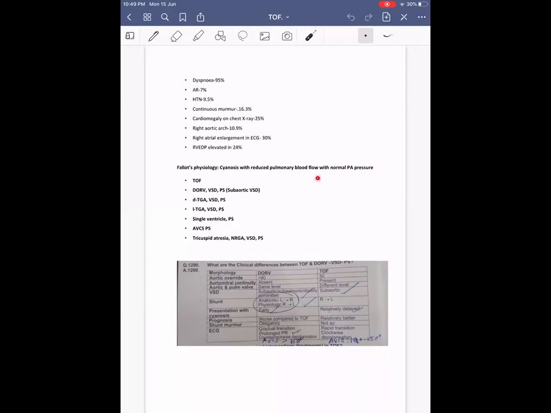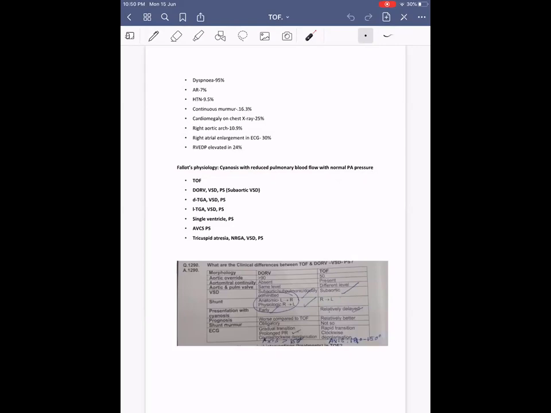Hello? Arun, hello? Yeah, Arun. Continue. No, I want to know any other better definition is there for Fallot's physiology. No, I think that's good enough. Pretty much all standard. Okay, you mean you're asking if there are more types of Fallot physiology? No, I'm asking definition. What the examiners expect us to tell. He's asking for a better definition. Oh, better. Okay. I think it's good enough. I don't know what others feel.